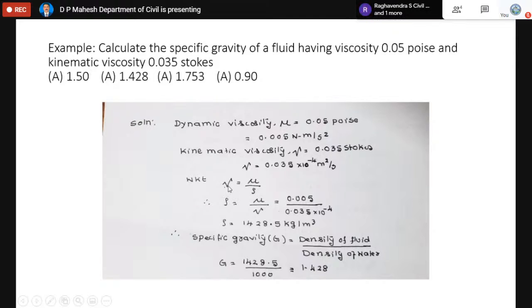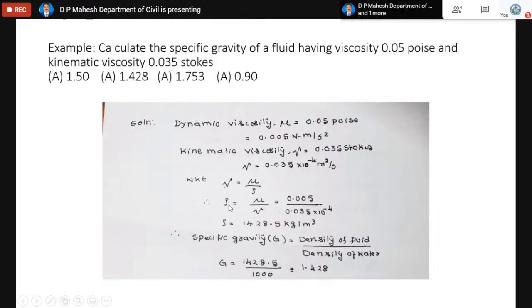Now, the kinematic viscosity, by definition, is the ratio of mu, the dynamic viscosity, by rho, the density of the fluid. Our aim is to find the specific gravity. We can calculate the specific gravity of any fluid provided the density is known. Since both viscosities are known in this equation, we can calculate the density of the fluid.